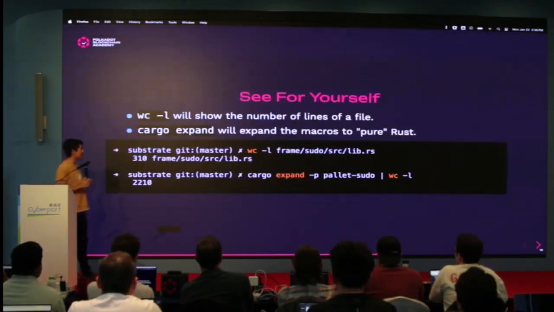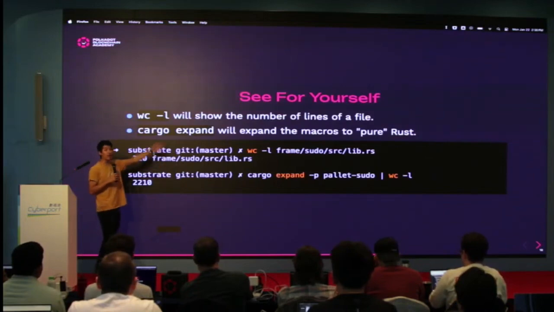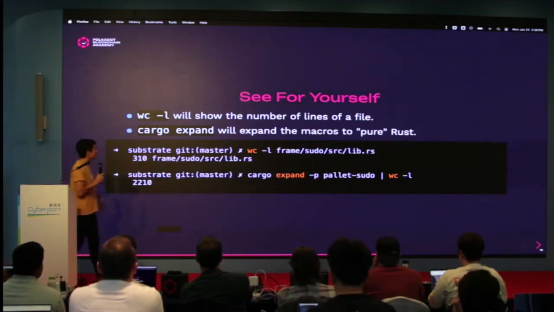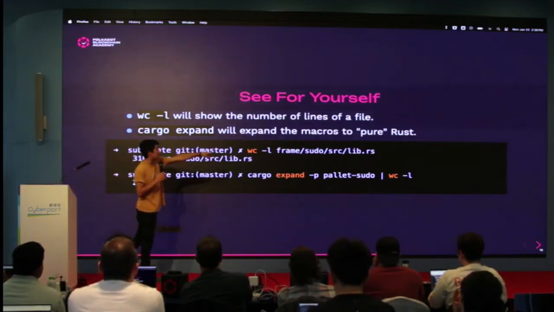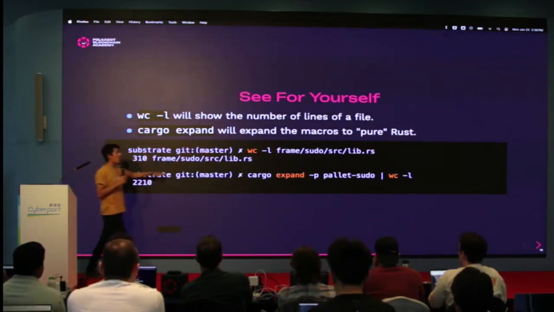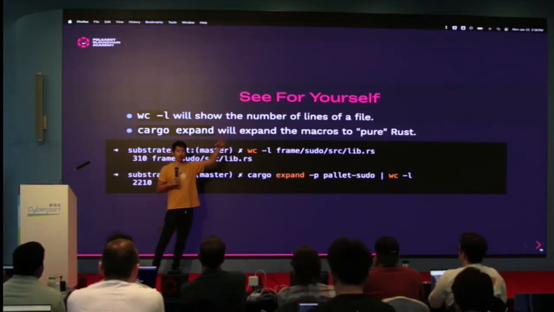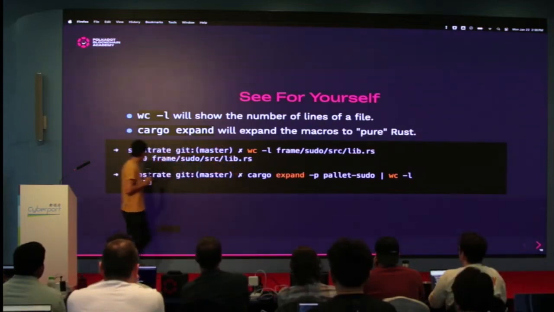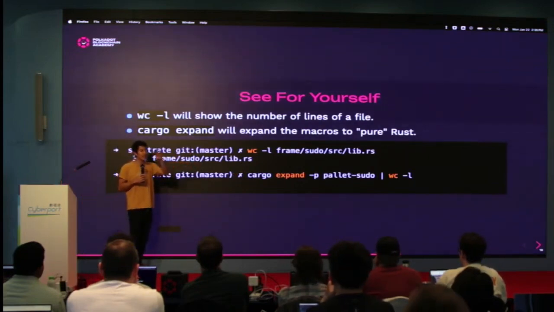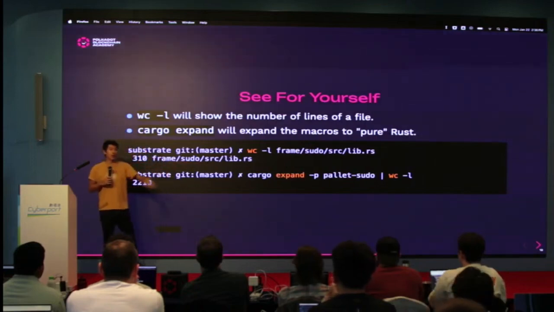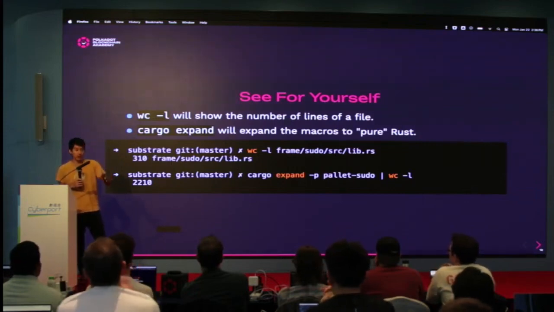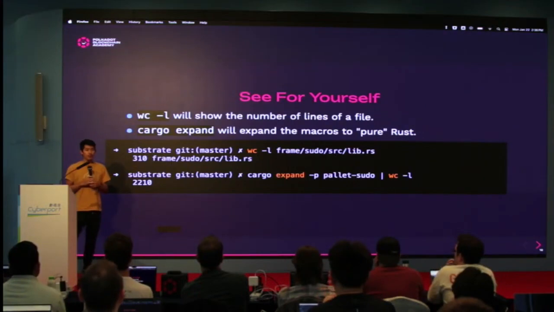If you want to get to the same metric that I did, you can do this with every palette. Maybe if some of you are working in parachain teams already, you can look at your own palettes and how much macros are saving you. Here, I have the number of lines in the raw palette using frame. It's 310 lines. If I do cargo expand, this expands the macro into the raw Rust code, and the number of lines is 2,000. Now, this is not the most perfect thing. If you look at this cargo expanded file, it could be formatted better. But practically speaking, there's a lot of code that you're not needing to write, which is being written for you, and written perfectly for you, by these macros. Very powerful.